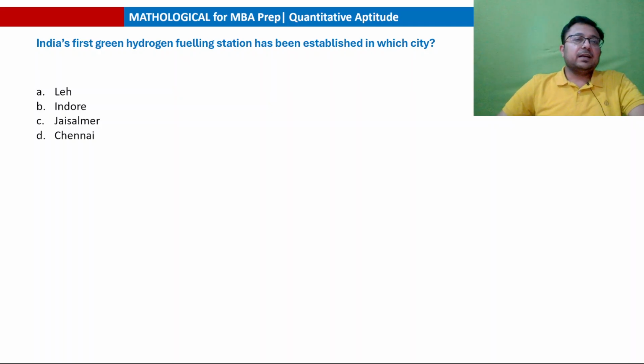Next question. India's first green hydrogen fueling station has been established in which city? Leh, Indore, Jaisalmer or Chennai? The answer is Leh Ladakh, and this facility was established by NTPC in Leh. ठीक है, for emission free transport in the Leh region.